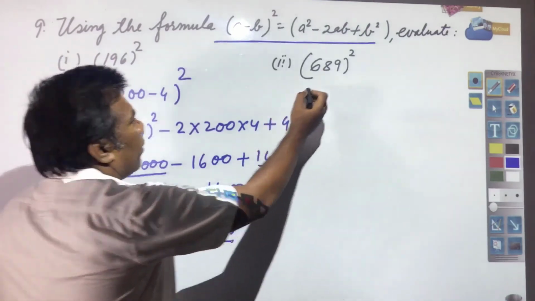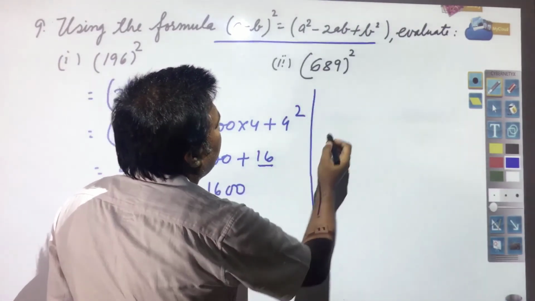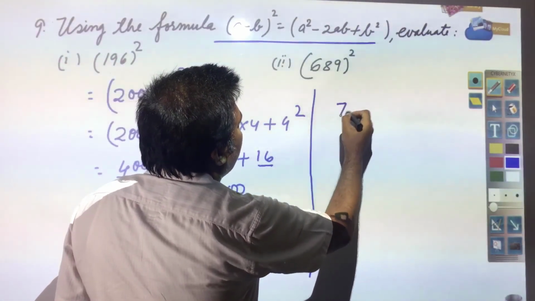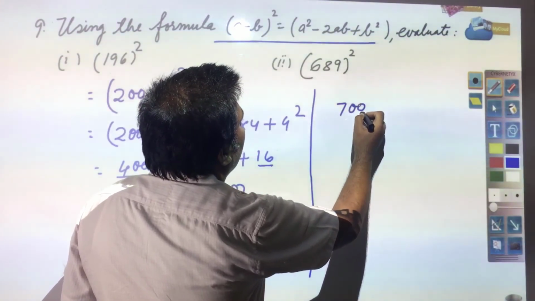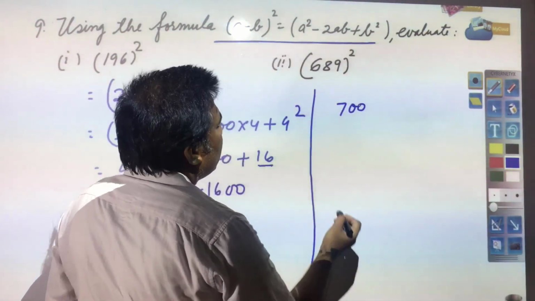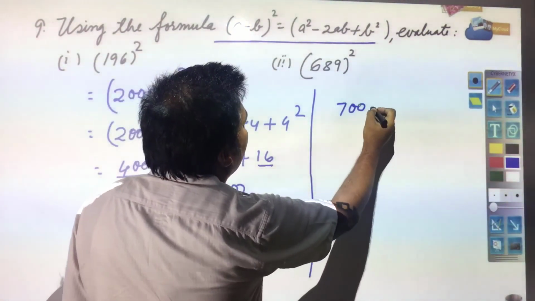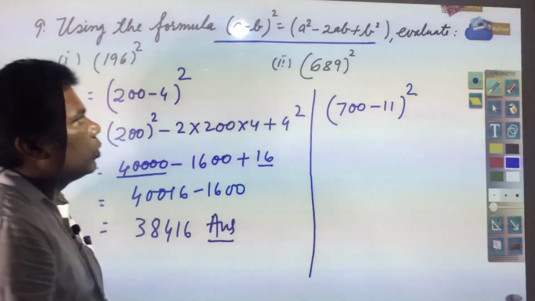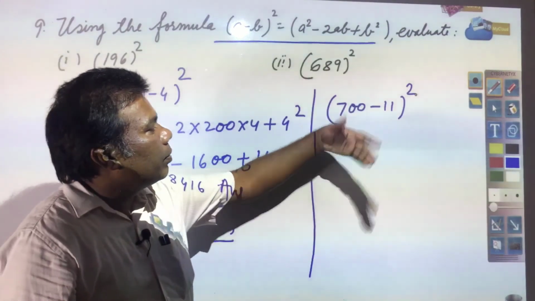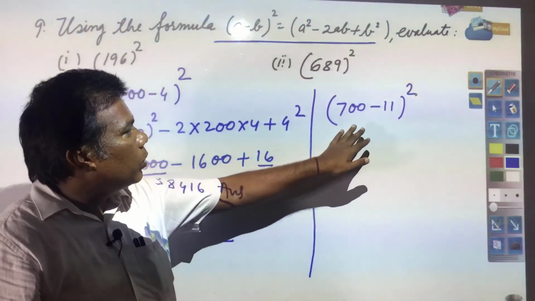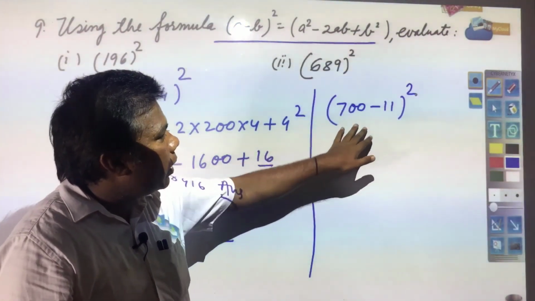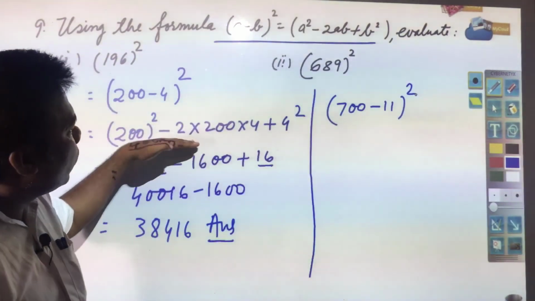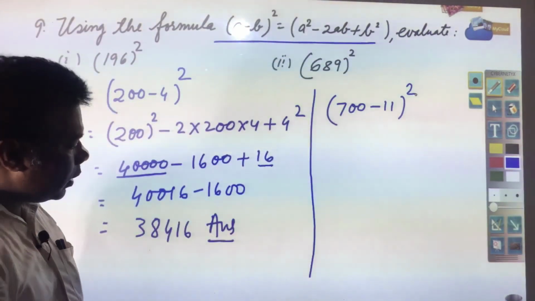Here you see you have 689, so can be written as 700 or you can write yes 700 minus 11 you can write, easily you will be able to solve. And see some other questions are there that also is required to be written in this way and formula is required to be used and you need to find out the answer.